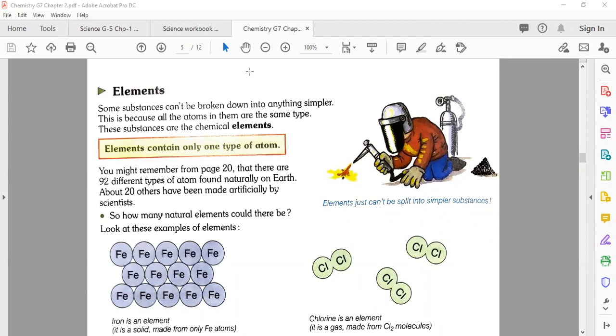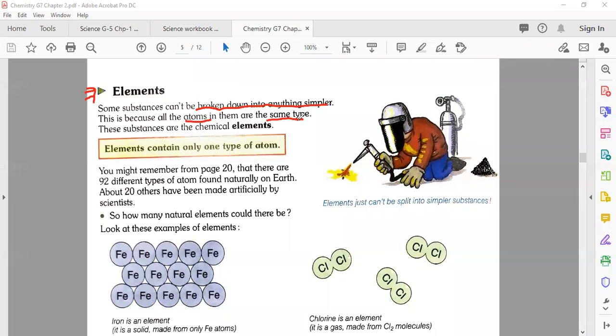Today we're going to study lesson number 2. The topic here is elements, or you can say, what are elements? So the question is here in front of you. What is an element? When you ask this question, you need to read about this first. Some substances cannot be broken down into anything simpler, because all the atoms in them are the same type.